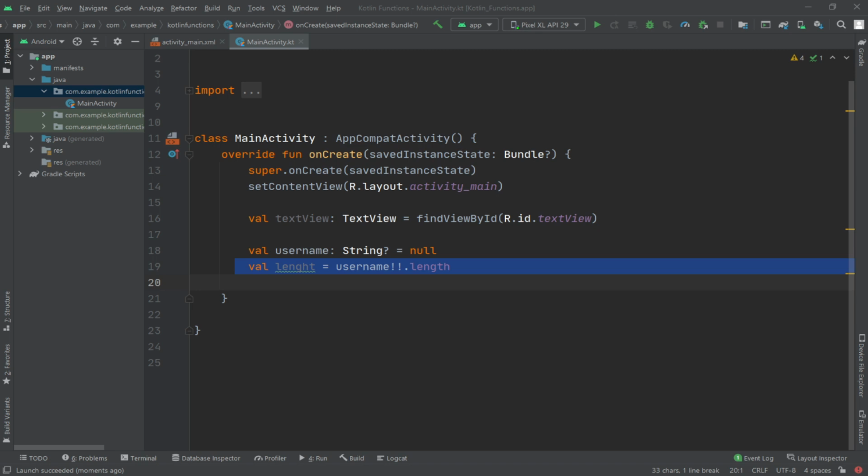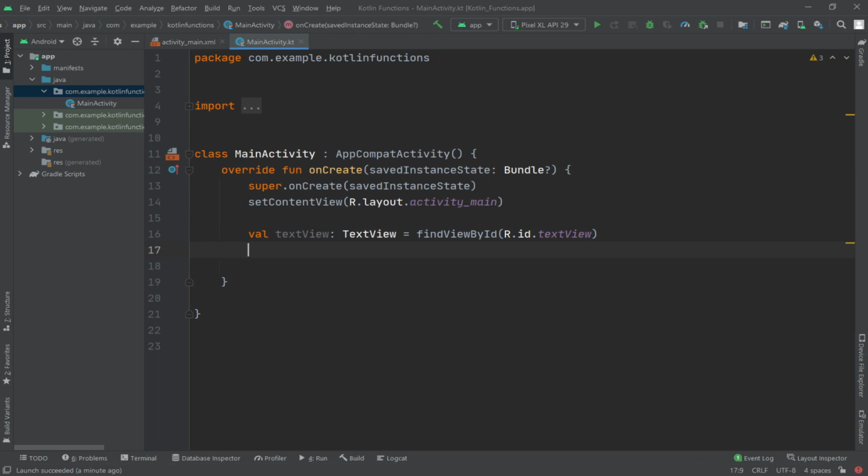Nullable types and let functions. Earlier in this lecture, we have looked at how the safe call operator can be used when making a call to a function belonging to a nullable type. Let me delete this. This technique makes it easier to check if a value is null.